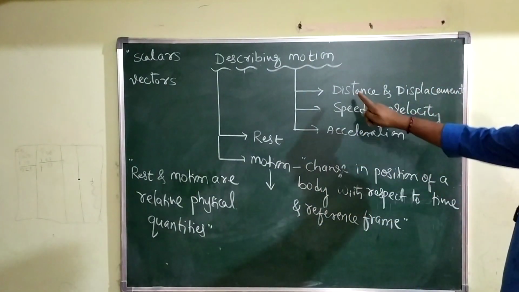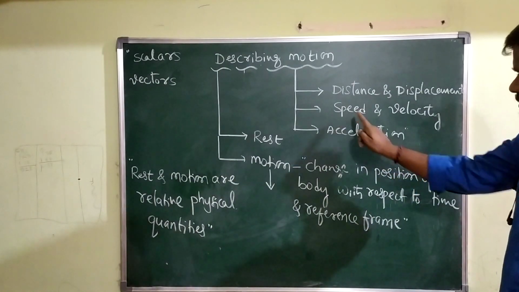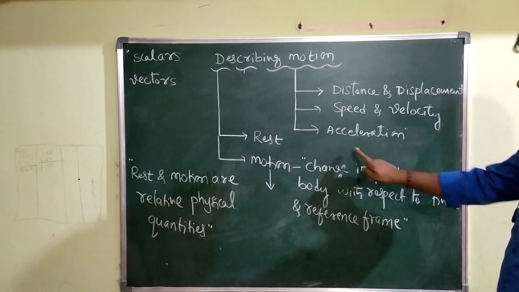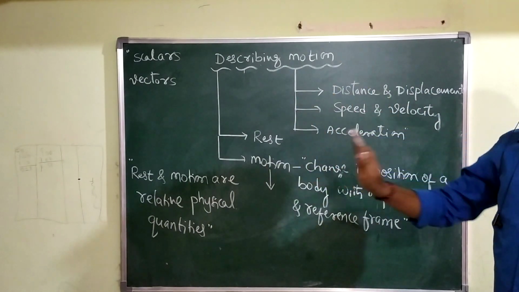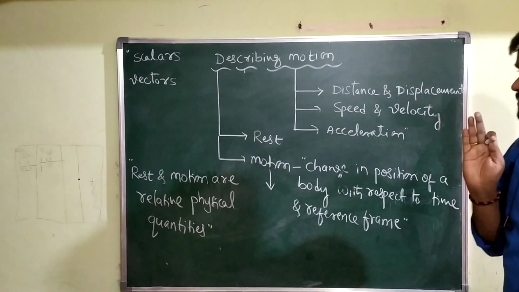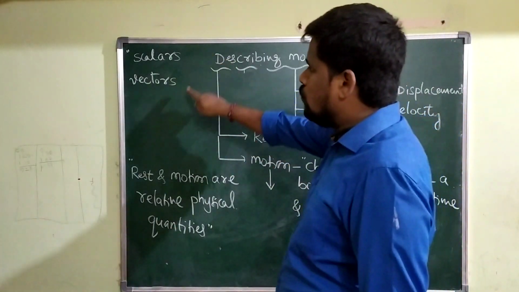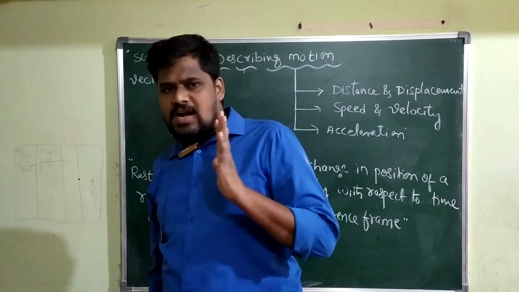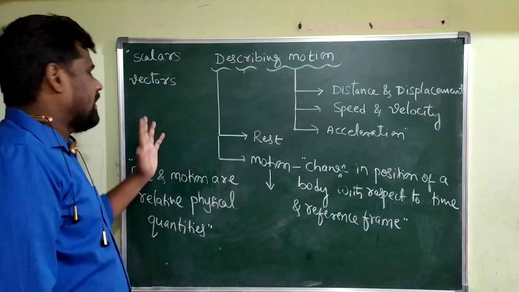Here, we can measure distance, displacement, speed, velocity, acceleration. These all are called physical quantities. So, physical quantities are classified into two types: scalars and vectors.